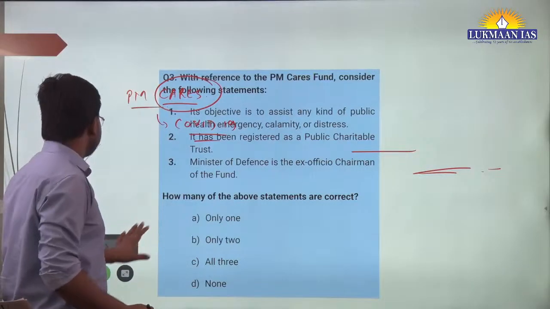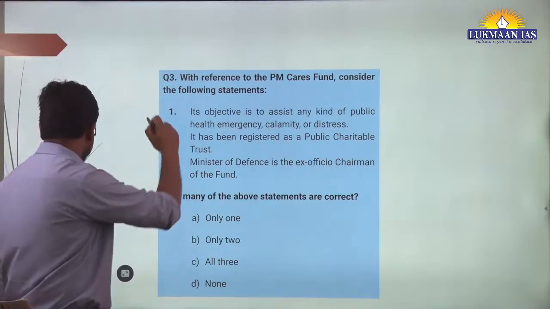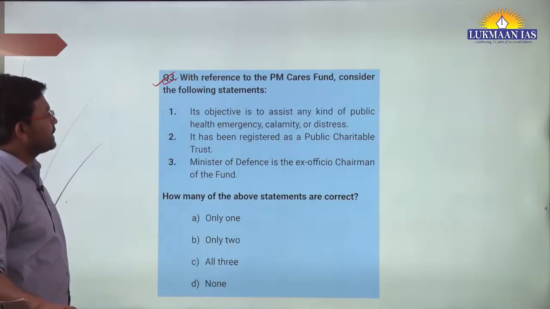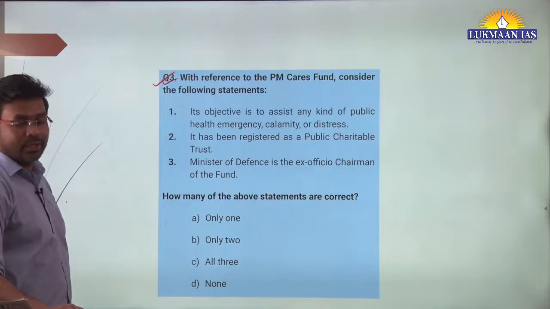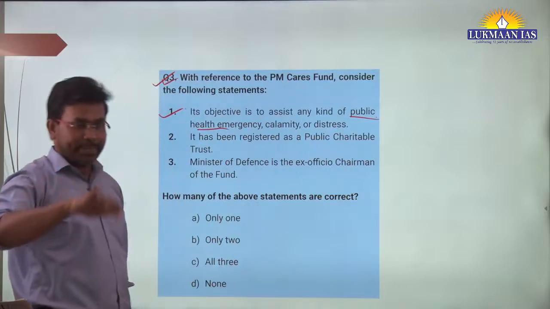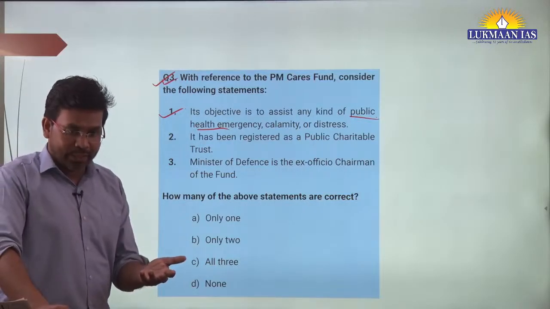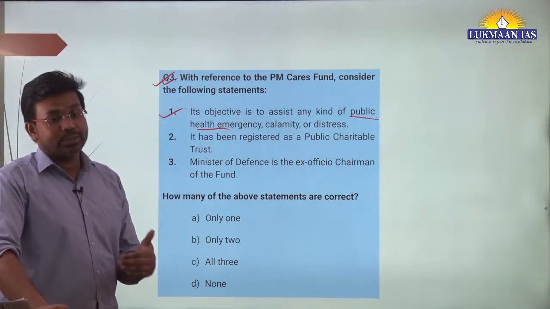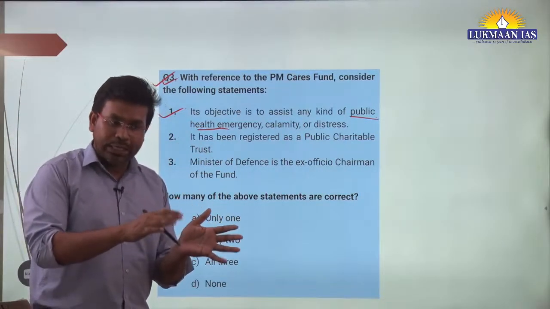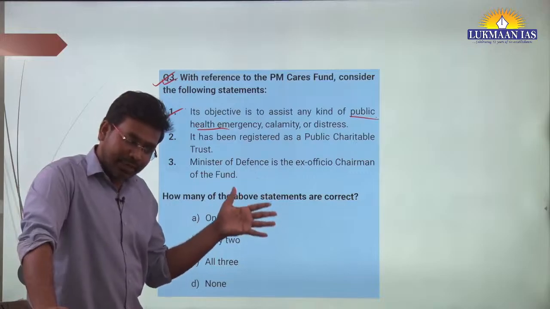So let's solve this question. It says, with reference to PM CARES fund, consider the following statements. They have given a few statements. One of the statements is, its objective is to assist any kind of public health emergency, calamity or distress. This is right. It is mentioned public health emergency, calamity or distress. It has been launched during COVID-19, and COVID-19 was itself a public health emergency. It is not done only for COVID-19. This fund has been established, and it is going to last for long.